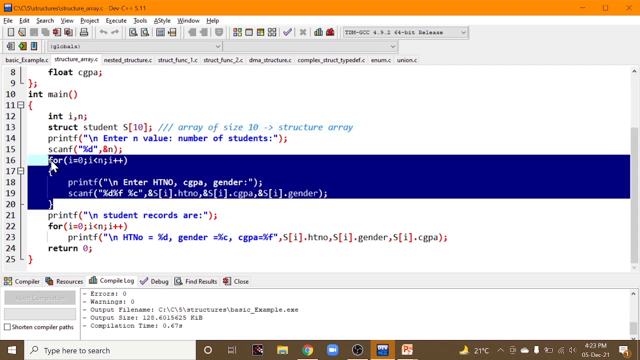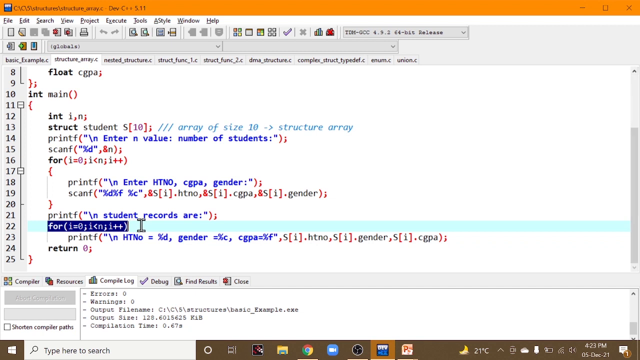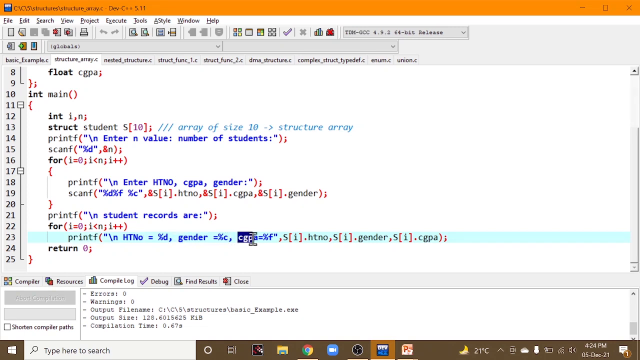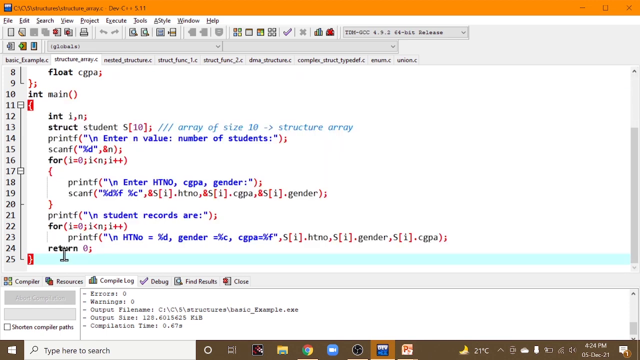So this is an input statement, right? After that we are printing the student records. To print the student records, obviously you must specify a for loop till the size of your record, or total number of records you have, printing the hall ticket number, gender and CGPA. Here we are simply using the dot operator. In this program we have not specified any pointer variable, right? Simply using a normal variable we are accessing the data members: hall ticket number, gender and CGPA.